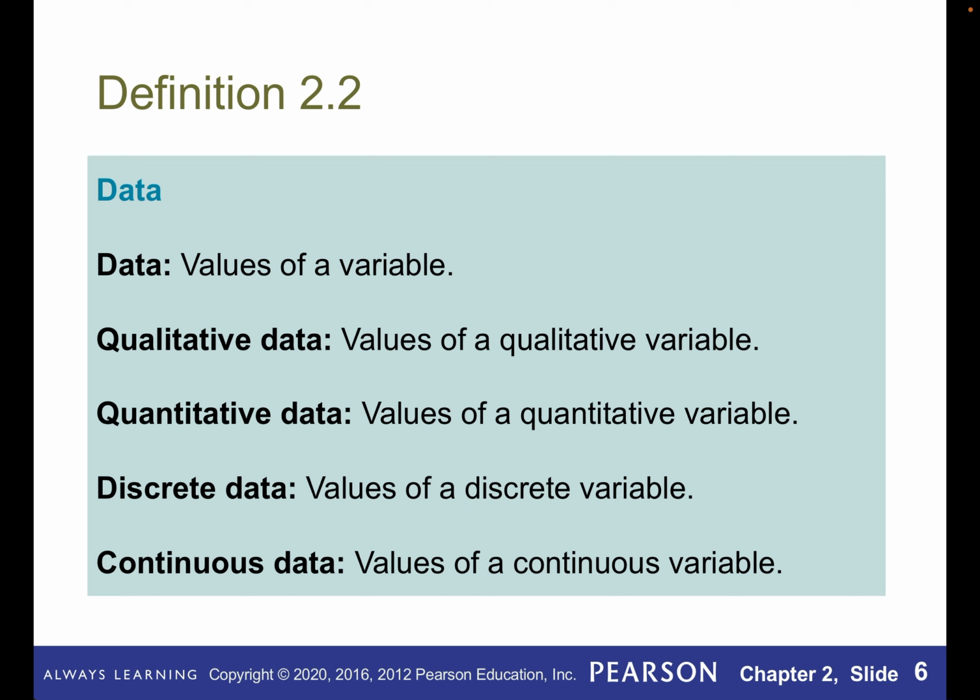A couple of other terms that we need to be aware of. Each individual piece of data is called an observation. So an observation would usually pertain to just one unit in your sample. And then the collection of all observations for a particular variable is called a data set.